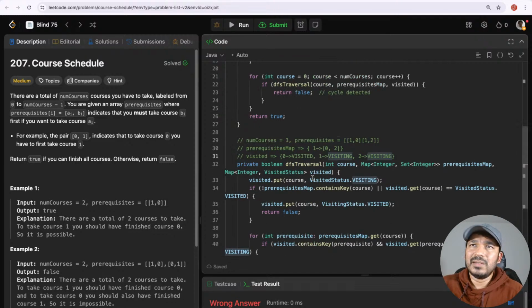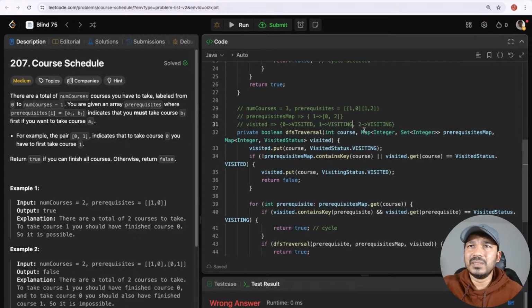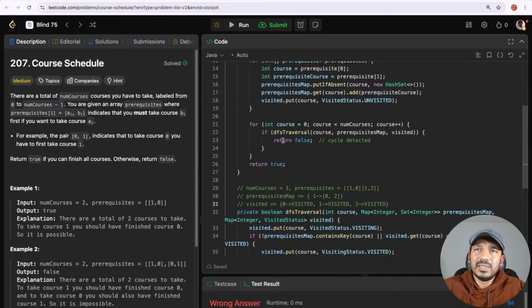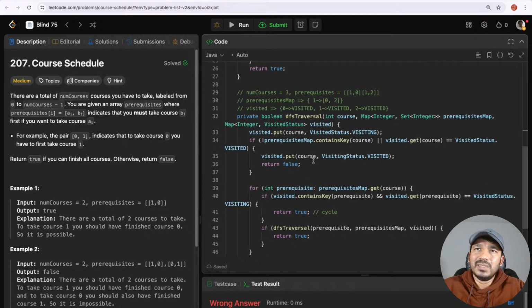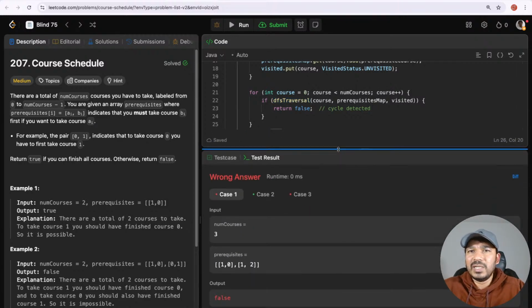And both the prerequisites are done for 1, that means it will mark this one also as visited, and this one also as visited before only. Okay, and then we are just putting it as visited, and we are returning false. We return false for the DFS traversal of 1. For 2 also, as soon as we come, again it will check that we have already visited, and then it will return false. So if DFS returned false for all those 3 courses, then it should return true. Then why is it not returning true?